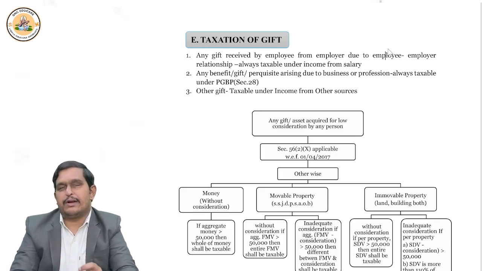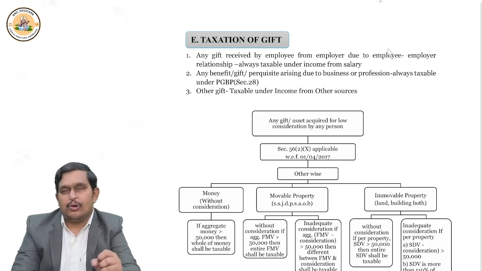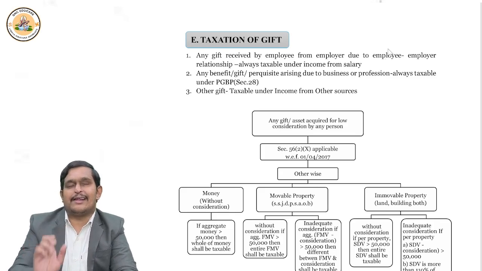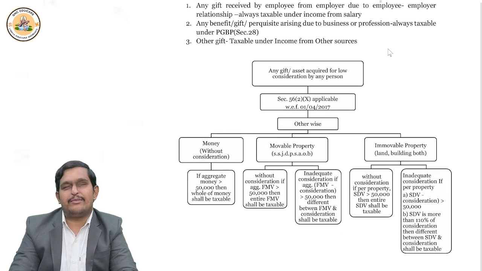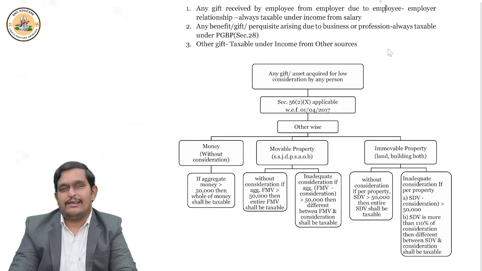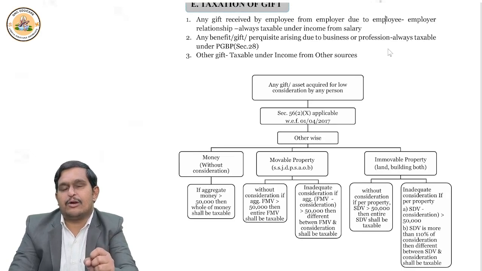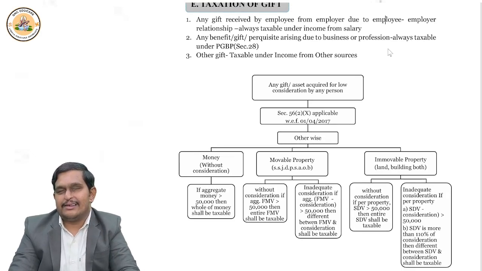Now, movable property. Now, movable property you may get without consideration or with inadequate consideration. Without consideration means there is no consideration at all. In that case, if the fair market value of the asset is more than 50,000 rupees, then such movable property gift is taxable, right?